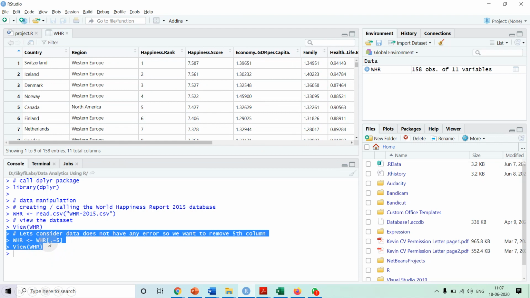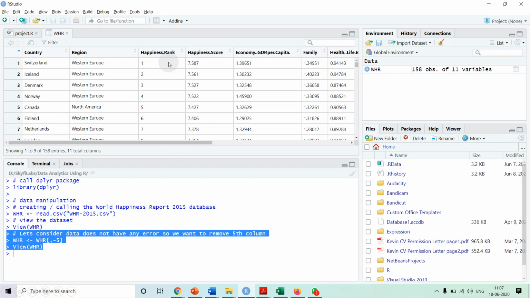It means that we want all the rows, and we are saying -5, meaning we remove the 5th column. So we want everything except the 5th column. If we run this command, then we see that standard error has been removed from there.